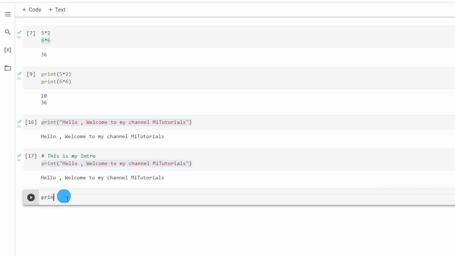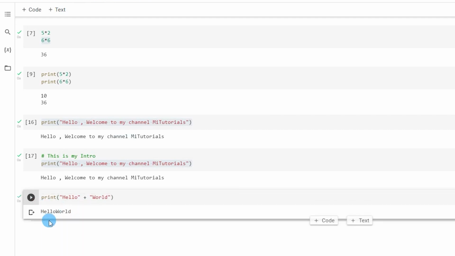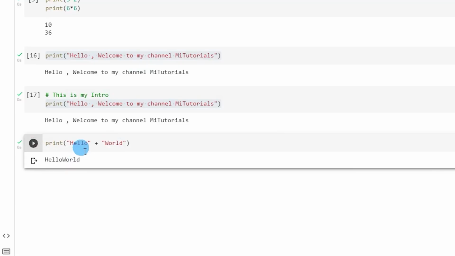Now let's move on to see how you can concatenate two strings. Let's say I want to concatenate hello world, so I will use the print statement over here. My first statement is hello, and then I want to concatenate this with world, and if I execute this, I'm going to get an output as helloworld. Now you can notice I have used the plus operator to combine two text values, not just numbers. Also, this has not created a space between these two words.